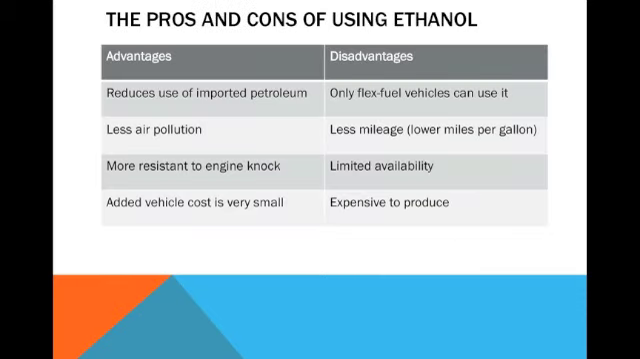The pros and cons of using ethanol. The advantages of using ethanol are that it reduces use of imported petroleum, less air pollution, more resistant to engine knock, and added vehicle cost is very small. The disadvantages are only flex fuel vehicles can use it, you get less mileage, it's limited, and it's expensive to produce.